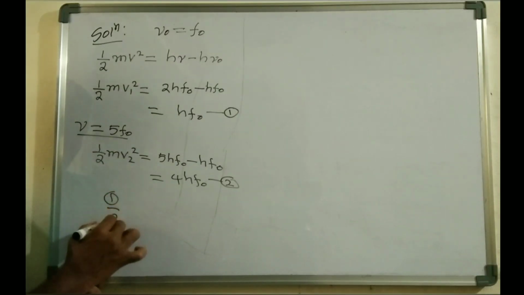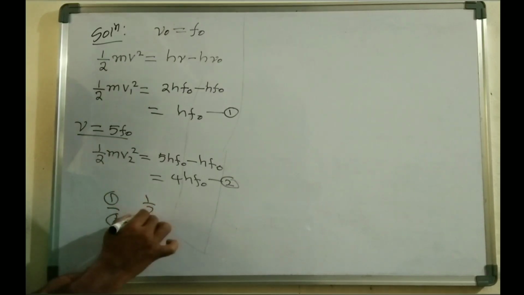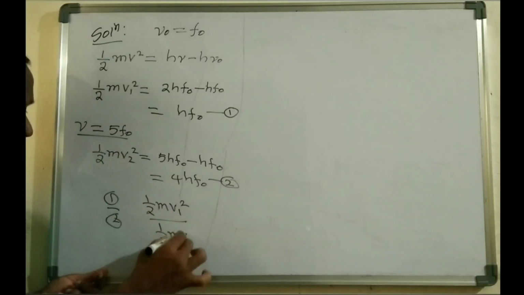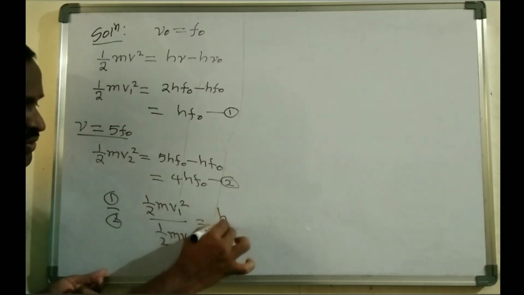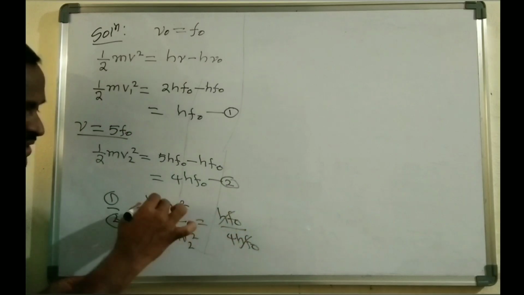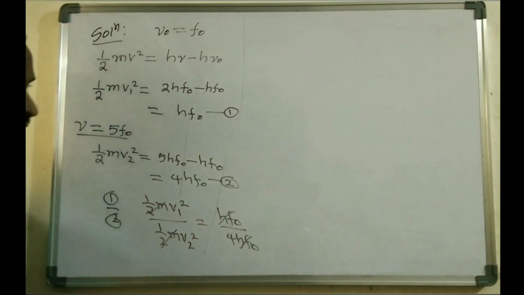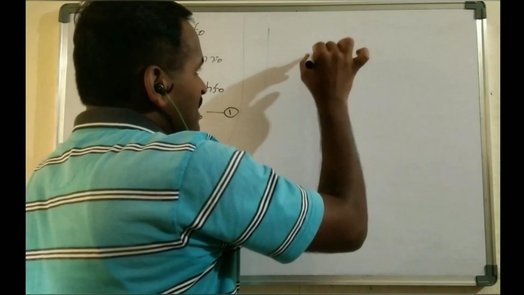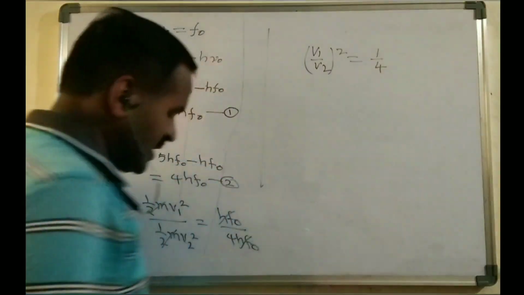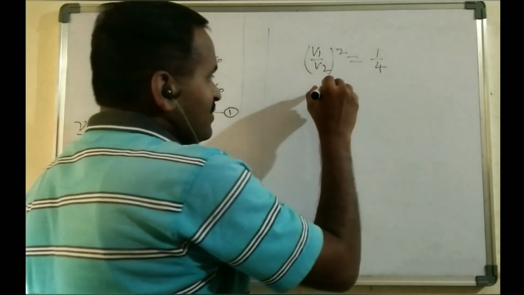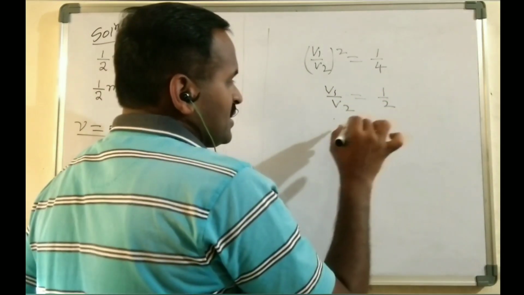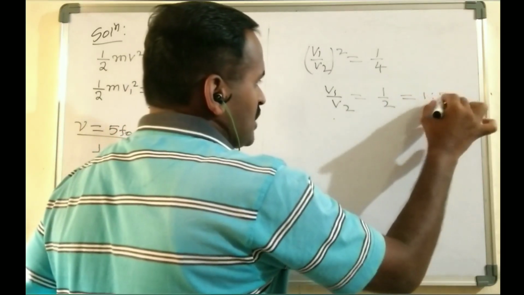Equation 1 divided by equation 2: half m v1 square divided by half m v2 square equals h f naught divided by 4h f naught. So the common terms get cancelled, and v1 by v2 whole square equals 1 by 4. So v1 by v2 is simply 1 by 2, or we can write it as 1:2 also.